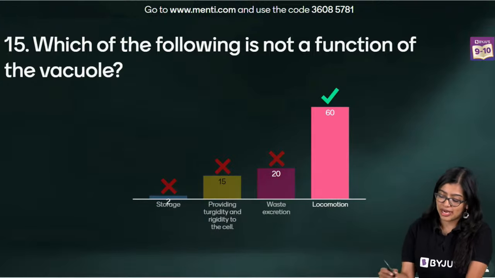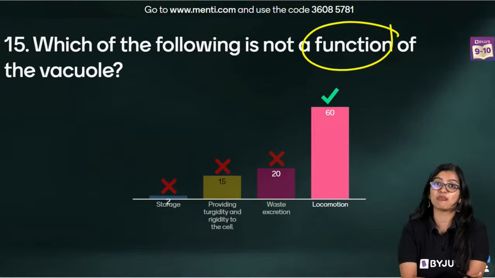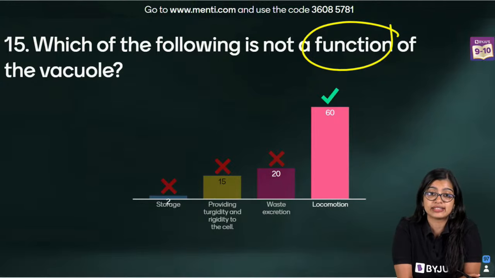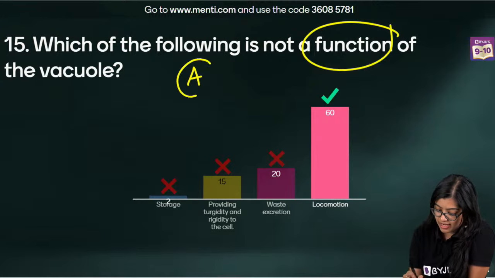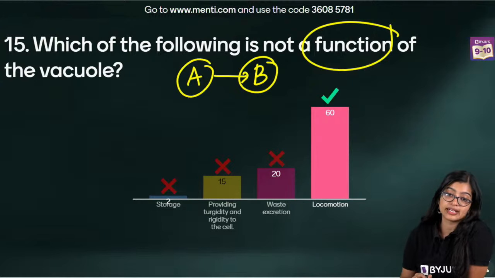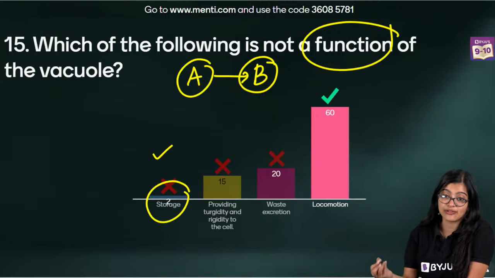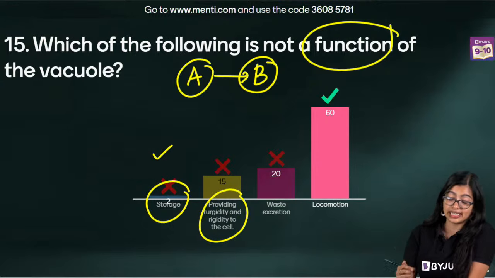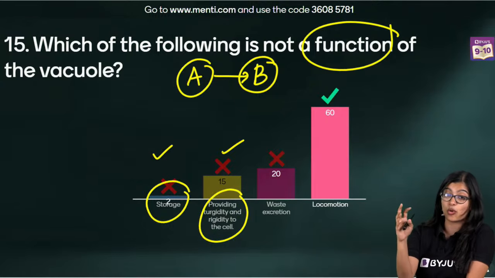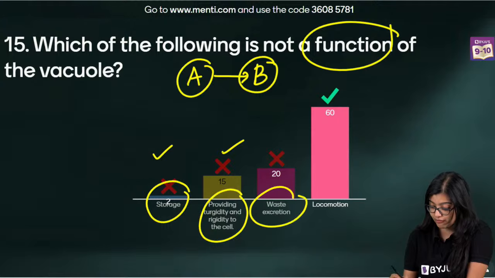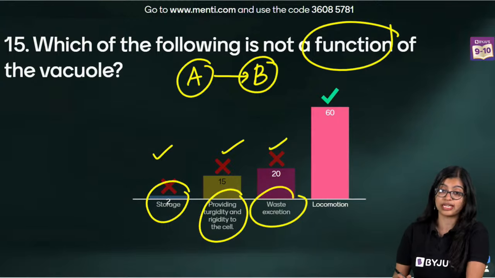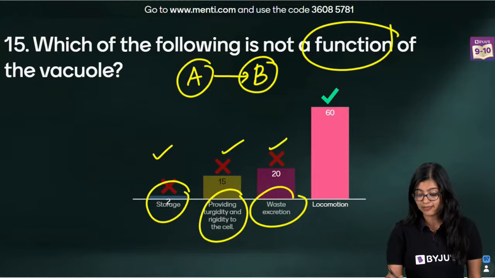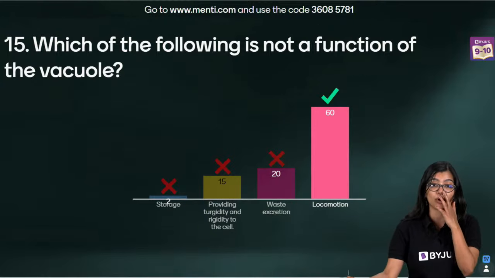Very good. Now I know some of you read it as, "Ma'am, what is a function of vacuole?" Ma'am, can you explain once again? Karan, which one do you need? Locomotion kya hai? When we go from point A to point B, it is called locomotion, right? So in this case, storage is a function of vacuole. Providing turgidity and rigidity, turgidity especially because it stores water also. And in the case of amoeba, it is also necessary for waste excretion, right? Which is why the correct answer is locomotion.